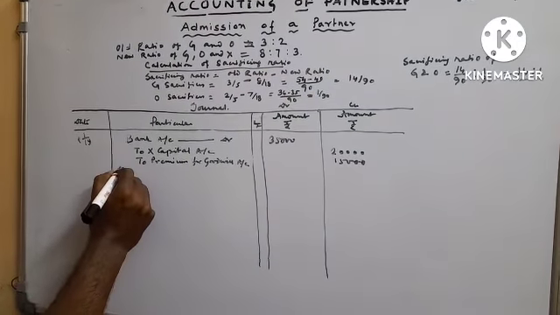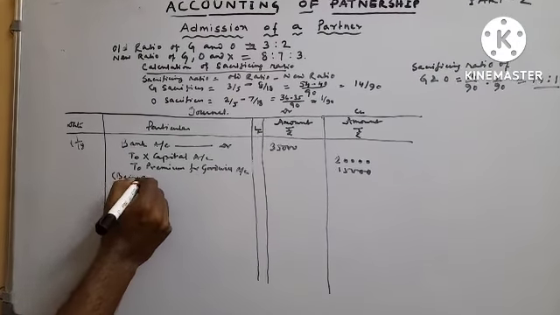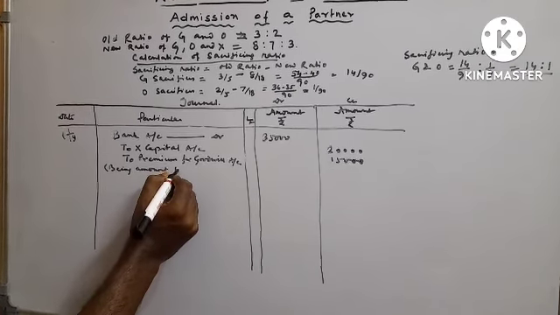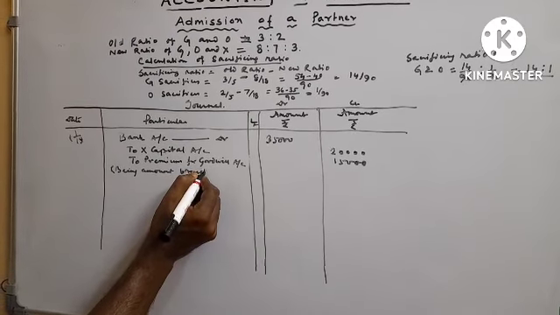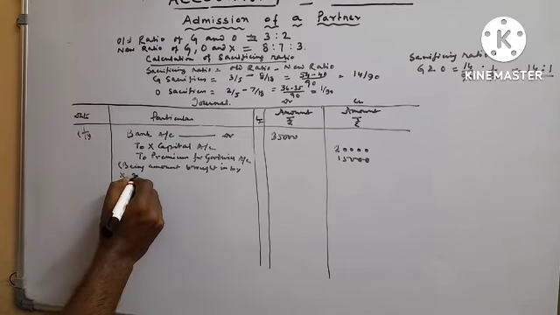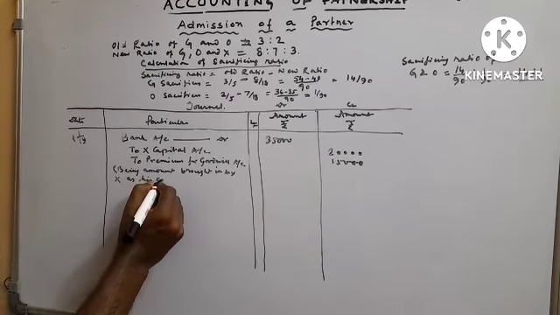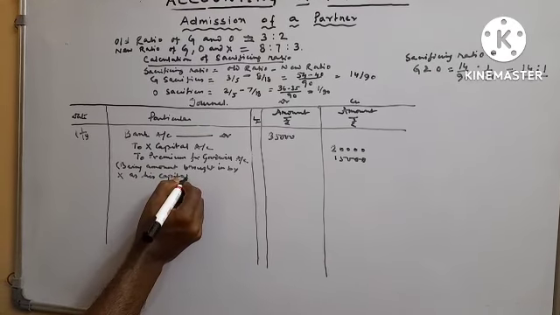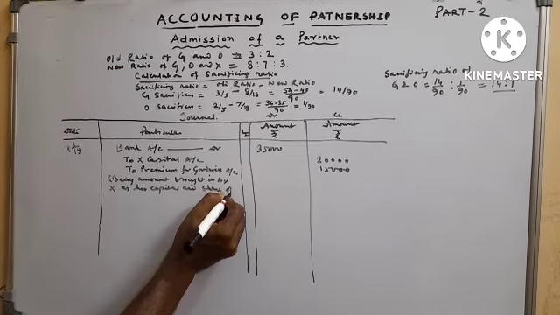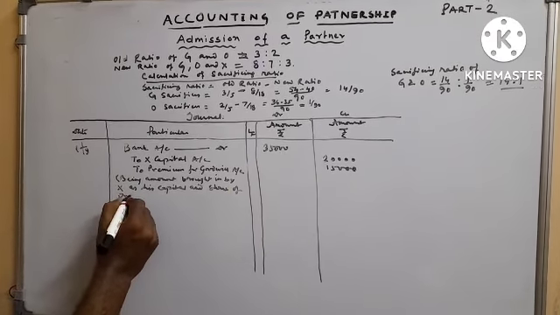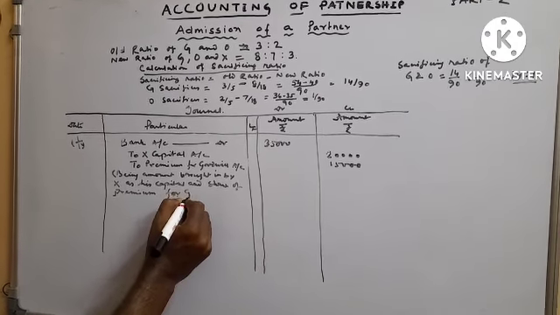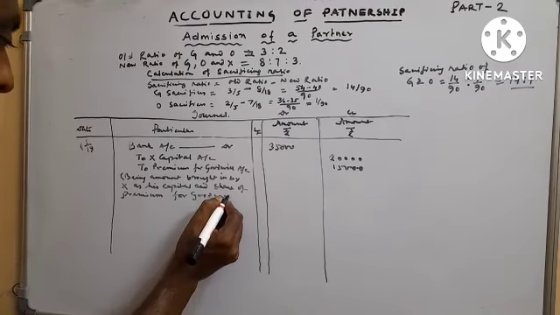Narration will be: being amount brought in by X as his capital and share of premium for goodwill.